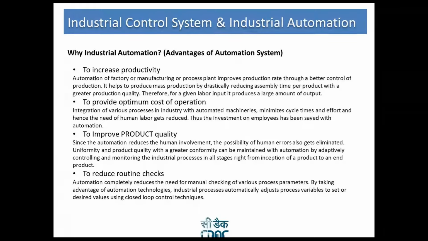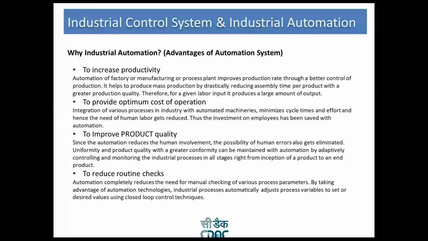To improve product quality, since automation reduces human involvement, the possibility of human errors also gets eliminated. Product quality with greater conformity can be maintained with automation by adaptively controlling and monitoring the industrial processes in all stages, right from the inception of the product to the end product. Right from the beginning to the end product, the shape of that product with an industrial control system definitely matters. It has better efficiency and better finishing of the product.